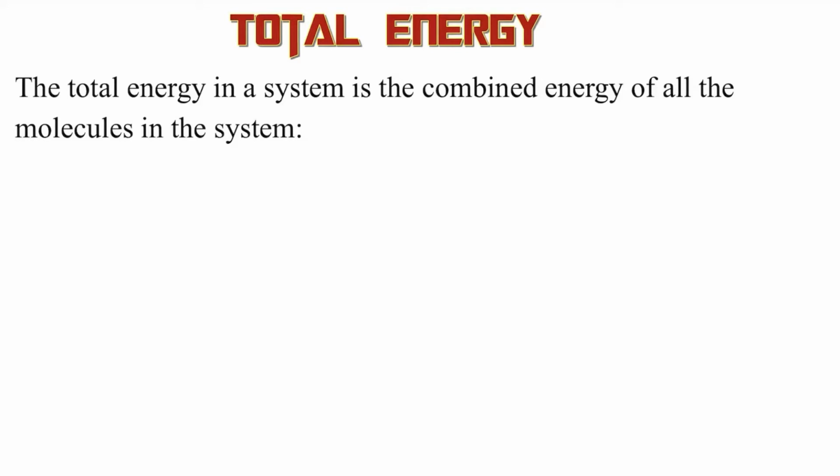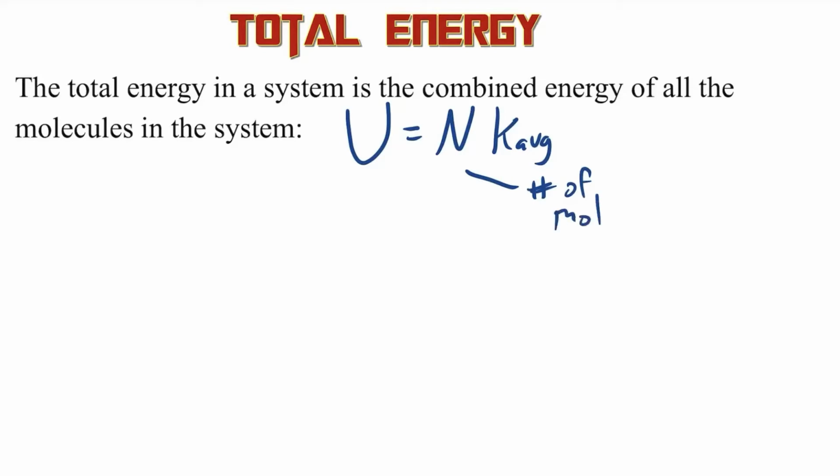So there's a couple of important variables for thermodynamics. They're all forms of energy. The first one we'll look at is total internal energy. Temperature was a measure of the average kinetic energy of the molecules in a gas. The total internal energy is just all those molecules put together, their total kinetic energy. So the total internal energy is U, which is equal to capital N times K average. Now, capital N is the number of molecules, and K average is the kinetic energy for each molecule.